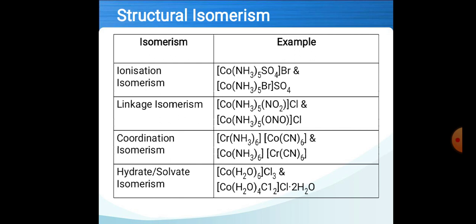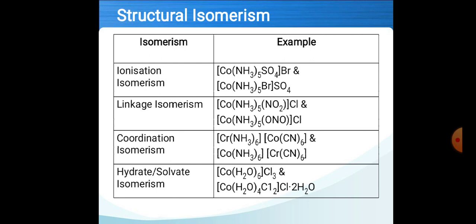What is ionization isomerism? The isomers in which exchange of ligand takes place inside and outside the coordination sphere are ionization isomers. For example, in the first example you can see sulfate ions are present inside the sphere and bromide outside the sphere, and in the second example bromide ions are present inside the sphere and sulfate outside the sphere. So these two examples are ionization isomers of each other.